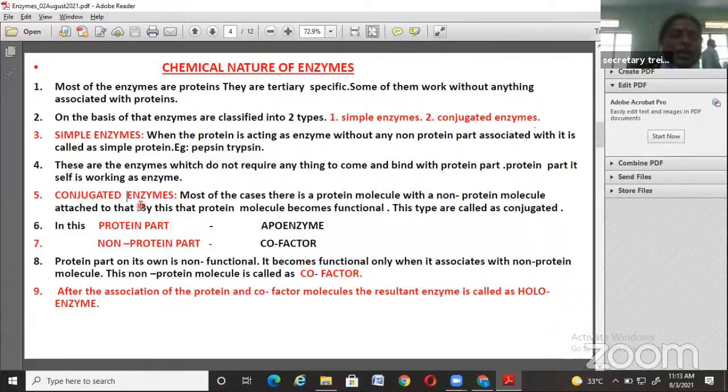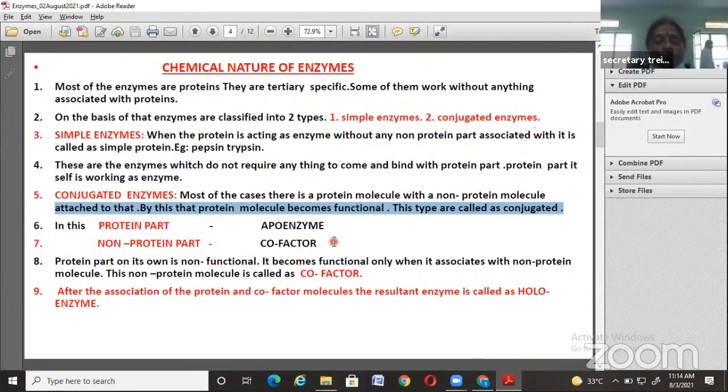So in conjugated enzymes, protein part is named as apoenzyme, and non-protein part is named as cofactor. We should definitely remember these two points.